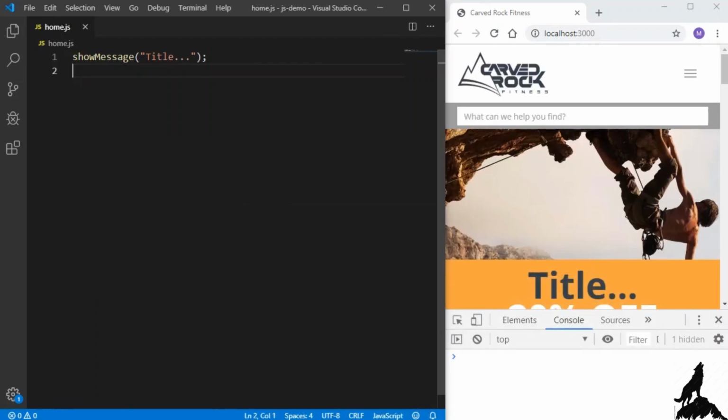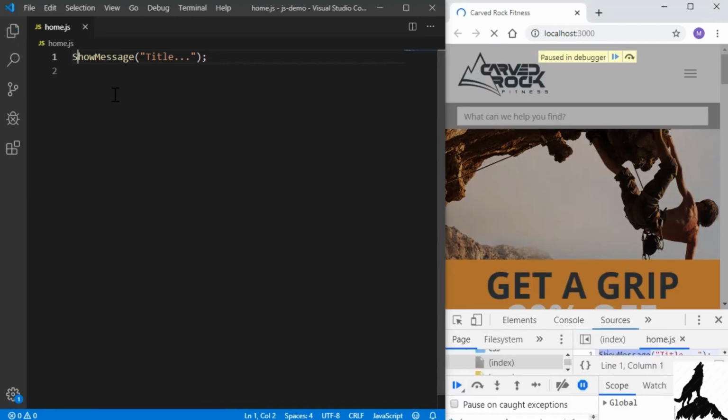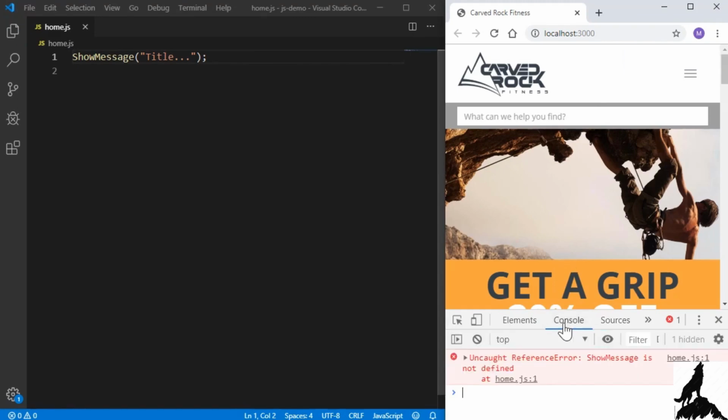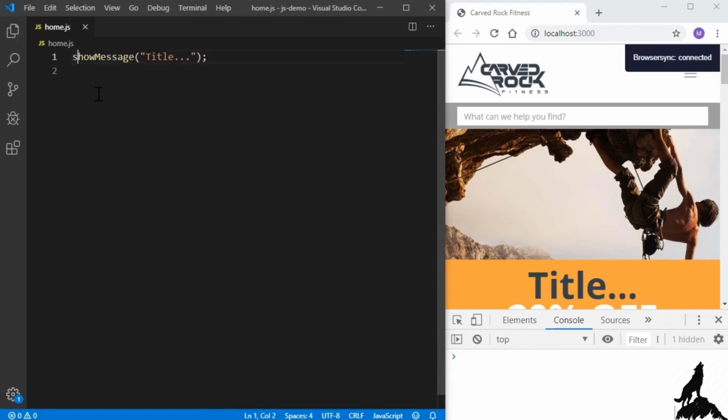Here's our code from the last clip, and we know that showMessage will change the title right here. But what if we typed showMessage with a capital S? I'll save this. And our browser paused it, so I'll hit the continue button, and I'll go to the console, and we can see that we do have an error message. Uncaught reference error, ShowMessage with a capital S is not defined, and it tells us that it's in home.js line 1. And we can also see that it's right, the code didn't work. It still says get a grip. It doesn't say title. So again, changing that back to a lowercase s, I'll save it, and everything works fine.